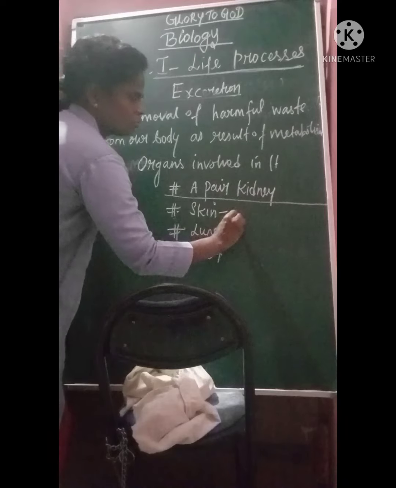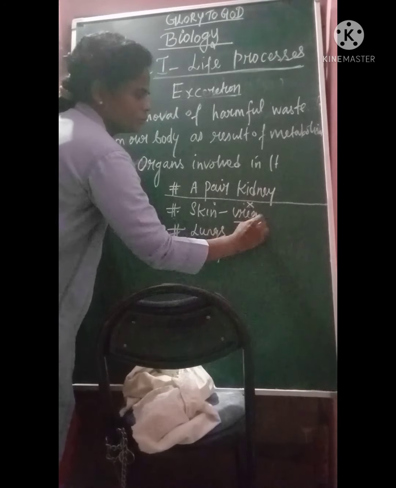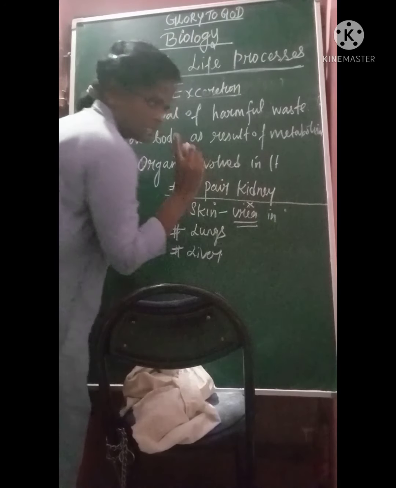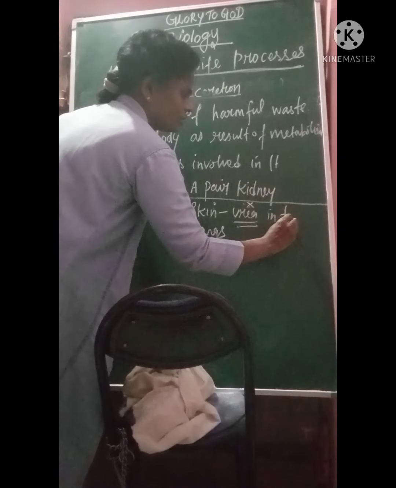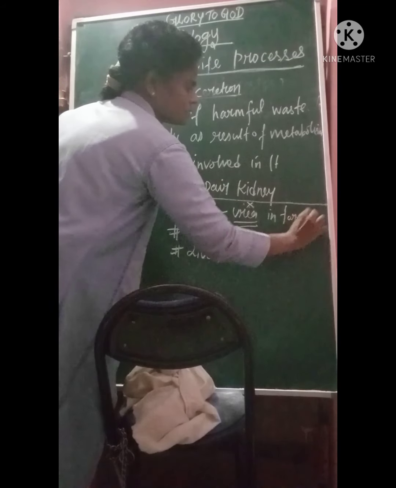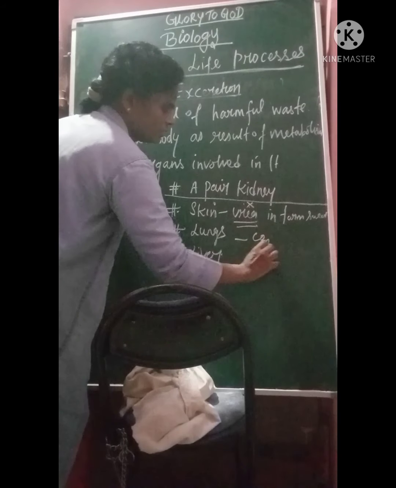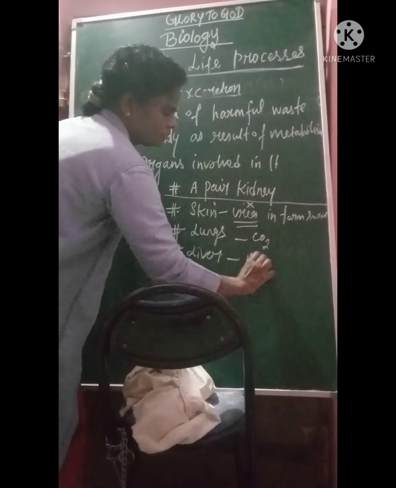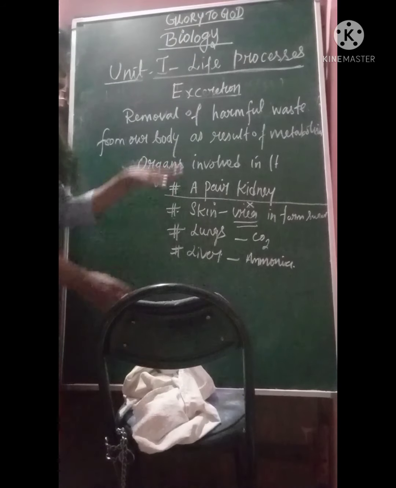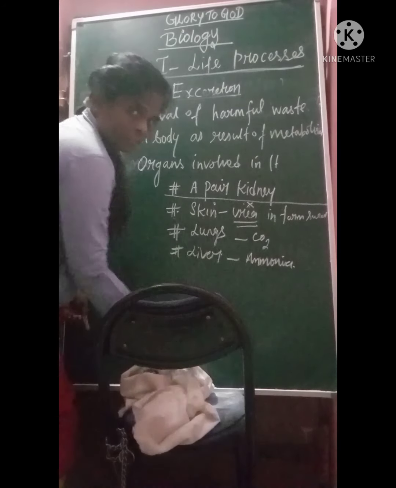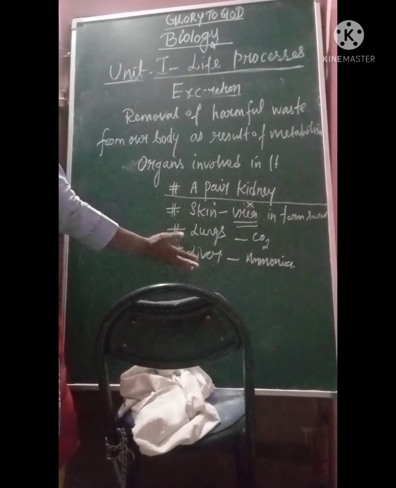Skin removes urea in the form of sweat. It's important: a little bit of urea, not entire, in the form of sweat. Lungs remove carbon dioxide. Liver, ammonia, the end product of amino acids. This is how the major excretory organs work in our body.